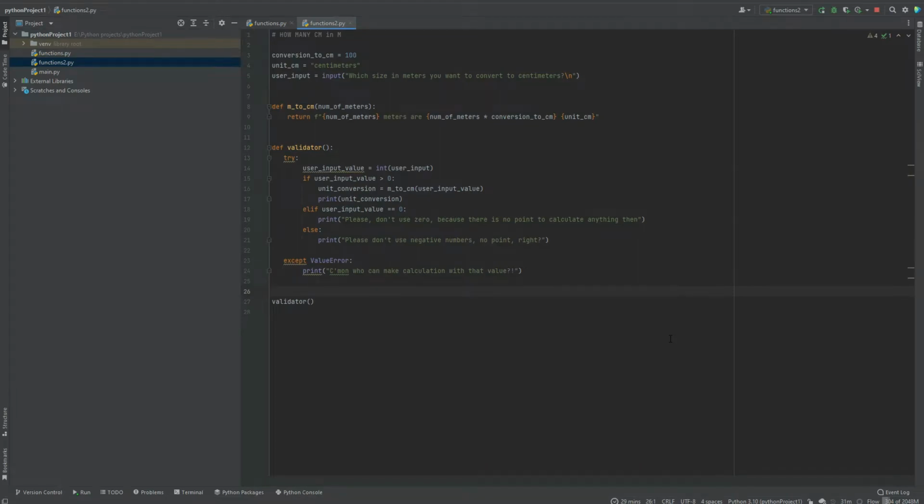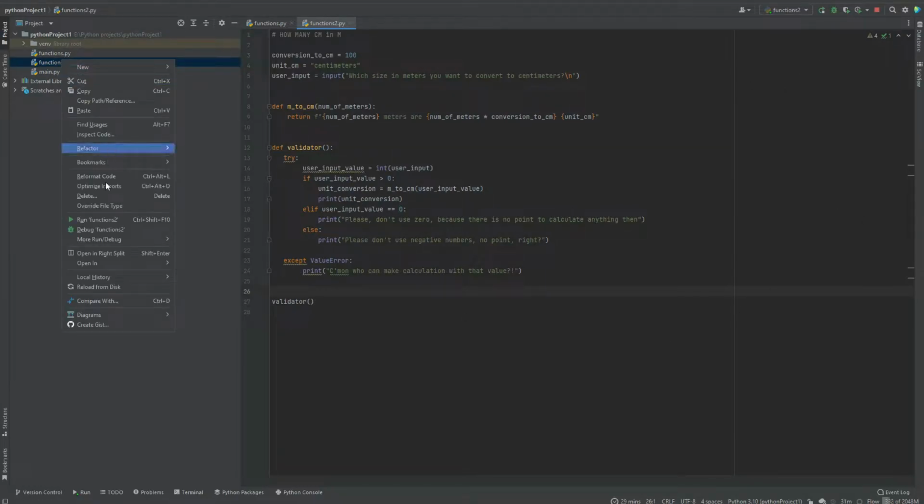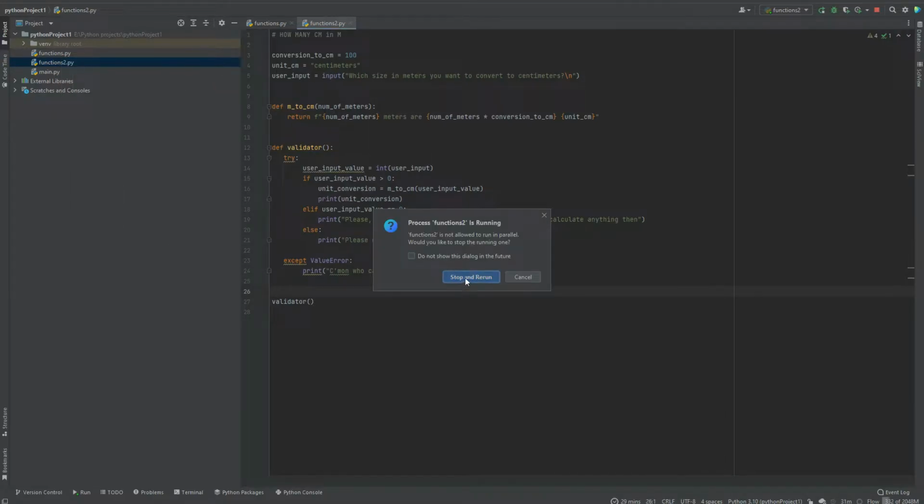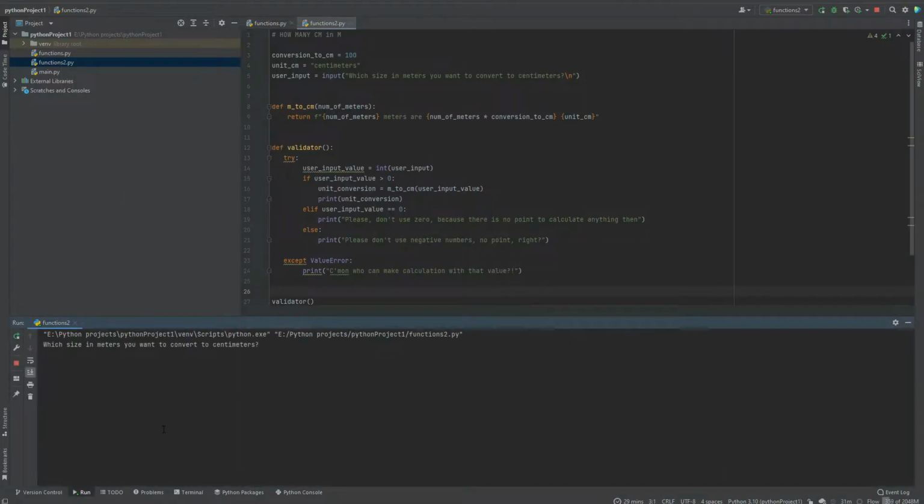As you may notice, so far we have an application which ends each time we enter some desired value and get results. That means we can only run this program once, and if we want to run it again, we have to start it again. Exactly. For example, if I want to calculate some value, for example of 10 meters, I get 1000 centimeters, and I need to rerun this program.